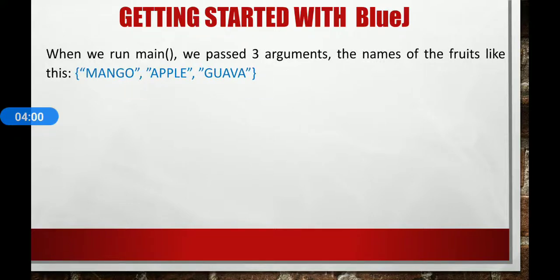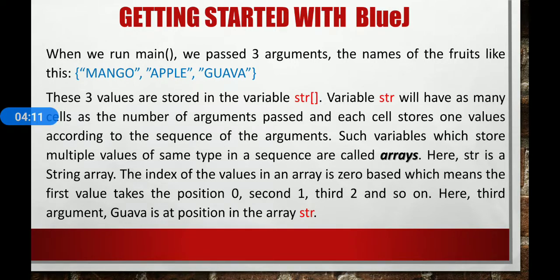We pass 3 arguments, the names of the fruits in double quotes: mango, apple, guava. These three values are stored in the variable str like this. Variable str will have as many cells as the number of arguments passed, and each cell stores one value according to the sequence of the arguments.